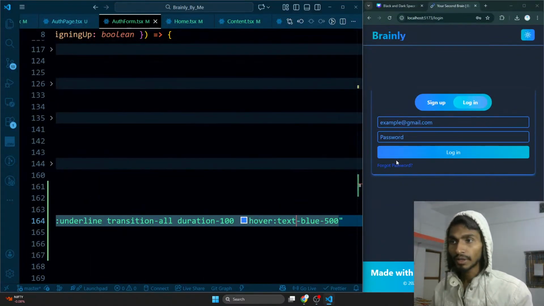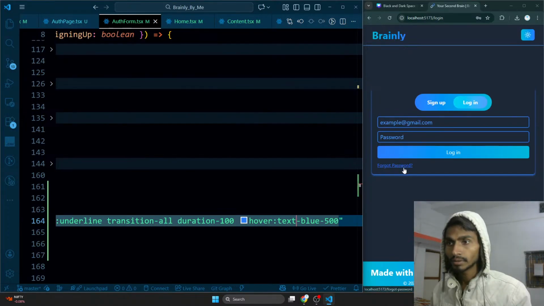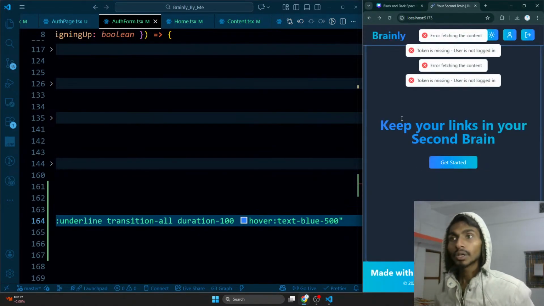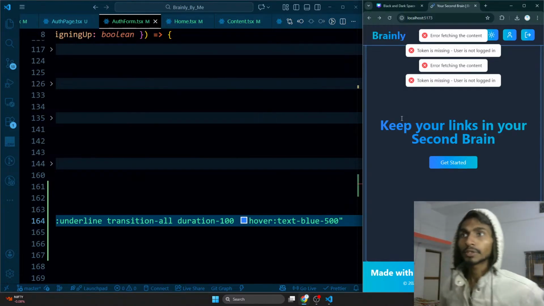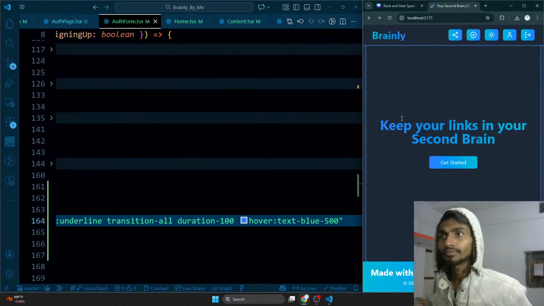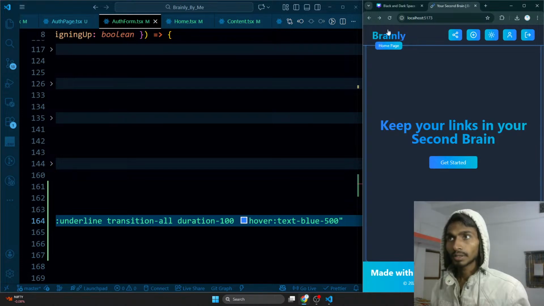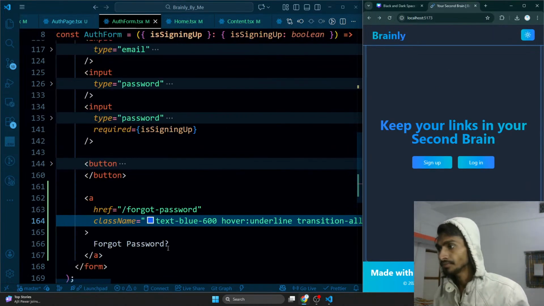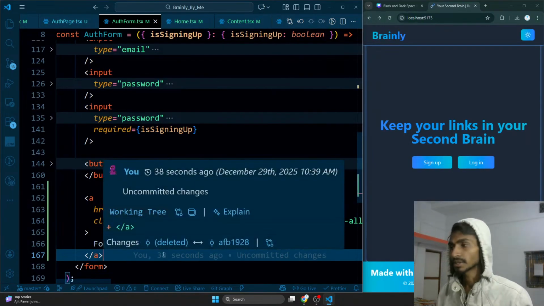Alrighty, so here we are, and this is how it looks like, and that is what I actually wanted. As soon as I click on it, I am redirected to a page, forgot password, but that particular page does not exist. So because of that thing, I'm getting the error fetching the content. Why am I fetching the content here? I think in this particular page I'm not fetching the content. In that page I was fetching the content. That's okay. So this is the page that I have.